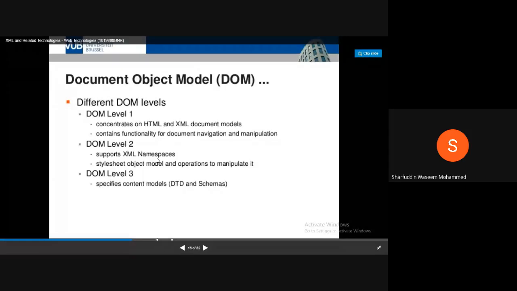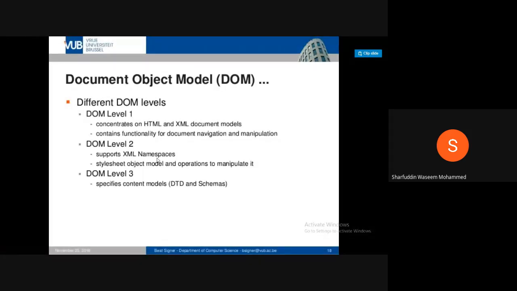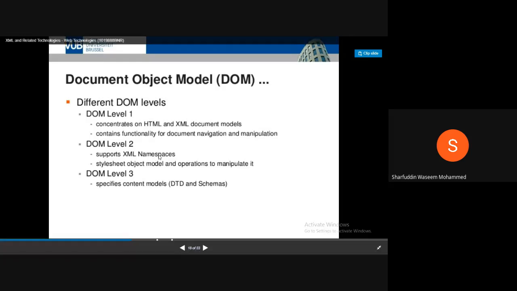There is a separate topic called XML namespaces. When you have the same type of elements, for example the same name for both elements, there should be some mechanism to separate those two names. That particular technology is called XML namespaces. So DOM level 2 supports XML namespaces and style sheets, which we call XSLT. If you use those technologies, that is called DOM level 2. And DOM level 3 has DTD models and schemas. Those technologies at different levels in DOM are called DOM levels.